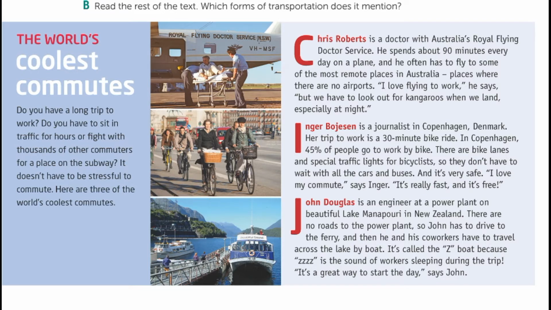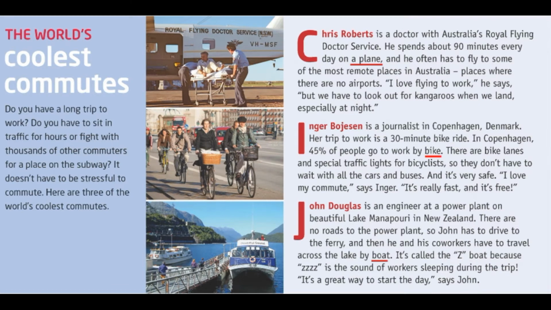Which forms of transportation does the text mention? Let's pay attention. So take a look at the answers. Which forms of transportation do they mention here in the 3 texts? In the first one, they go by plane. So every day they spend 9 minutes on a plane.